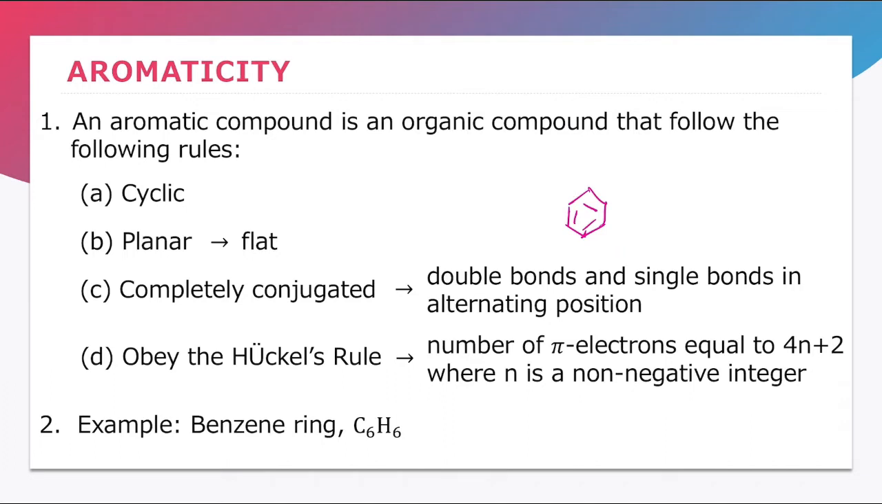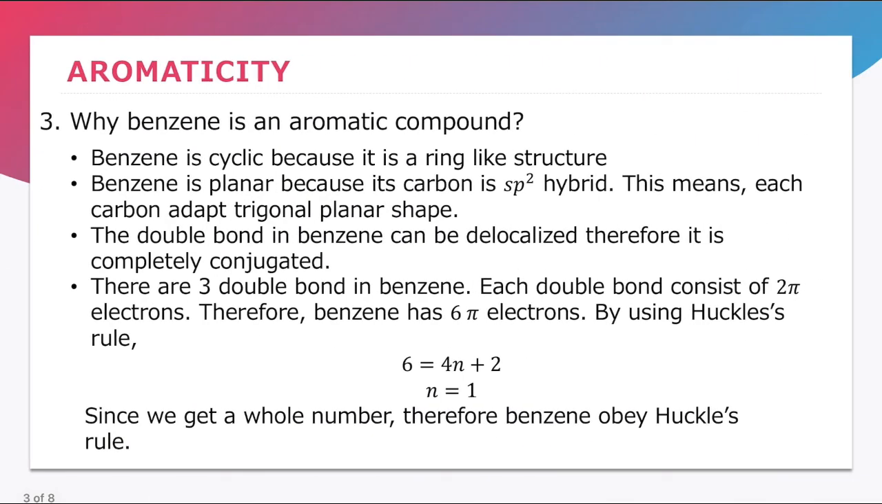And the fourth one, it must obey Huckel's rule, in which the number of pi electrons equals 4n plus 2, when n is a non-negative integer. So an example is the benzene ring. So why do we say that benzene is an aromatic compound?